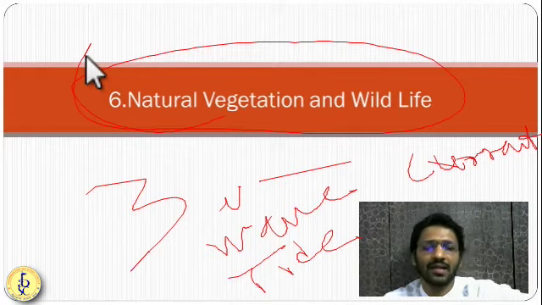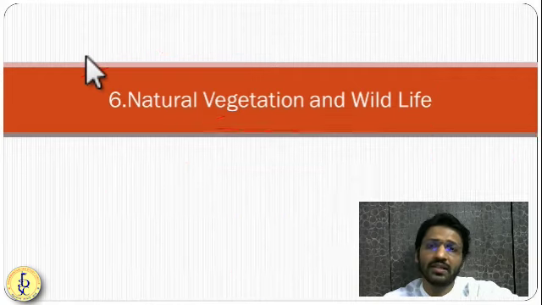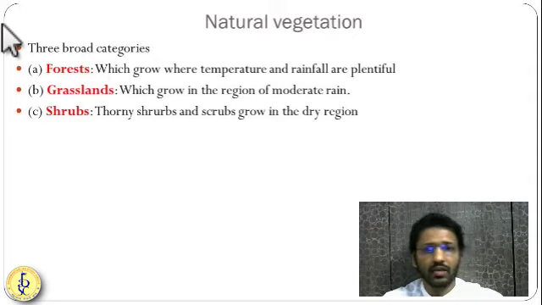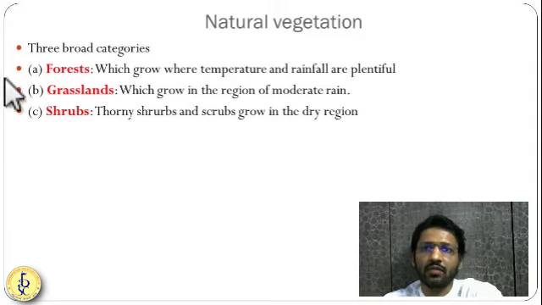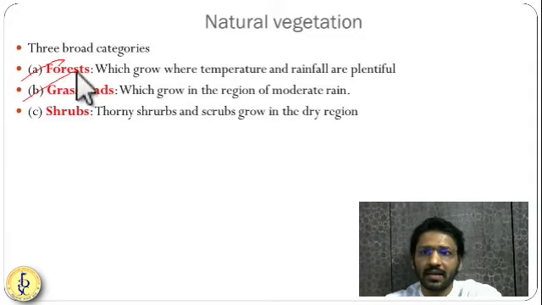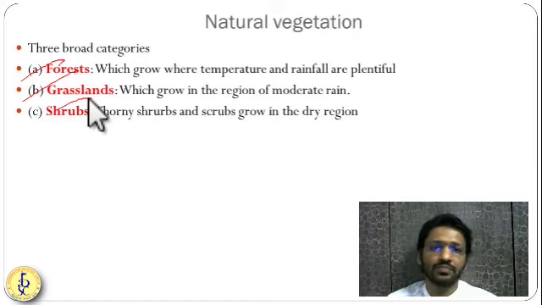So let us understand this natural vegetation. Generally, natural vegetations are also of three types. Anywhere you go in this world, you'll have three types of natural vegetation. The first one is a forest. Second one is a grassland. Third one is shrubs. So forest, grassland and shrubs, these are the three types of natural vegetation.